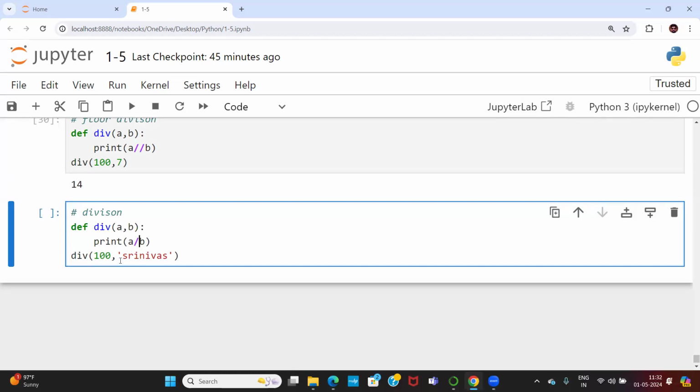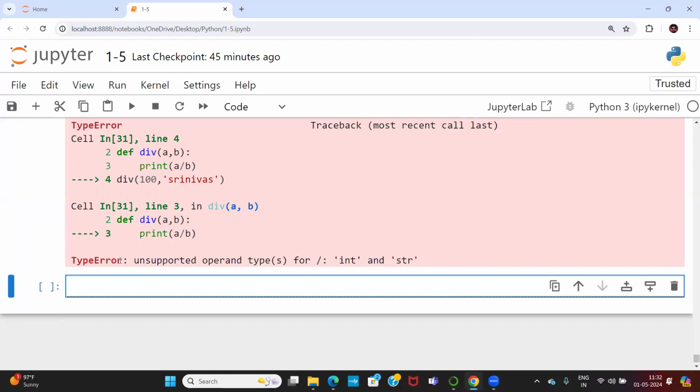But in division, it is not possible. So unsupported operand: your operand is int and string, which is not possible. But only multiplication is possible. Multiply chestunte gaani division cheyadu. String ni division cheyadu. Remember it. Okay, let me go with one more thing.